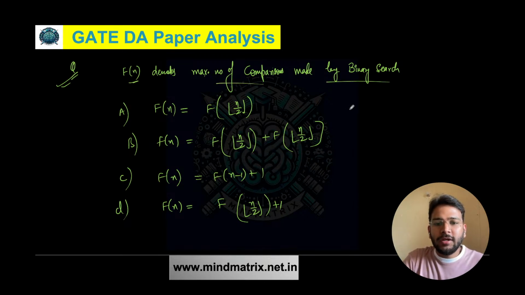So if you apply the binary search, let's say you have something like this: 1 2 3 4 5. This is the array given to you. You apply the binary search. Let's say I want to search 2.